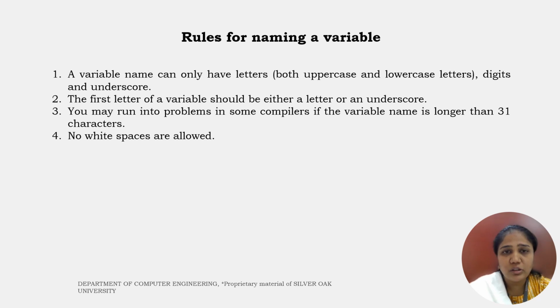You may run into problems in some compilers if the variable name is longer than 31 characters. Normally, depending on the compiler, there is no rule regarding the length of a variable name. But 31 characters is the accepted range for declaring a variable. And logically, while programming, we do not give such big names. And no white spaces are allowed in the variable declaration.